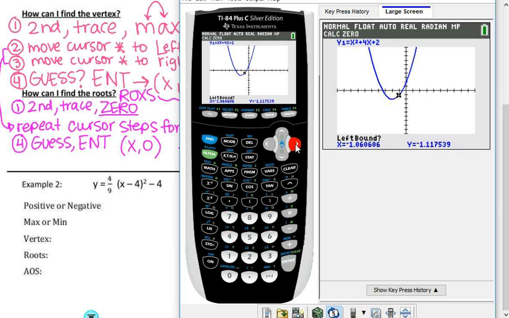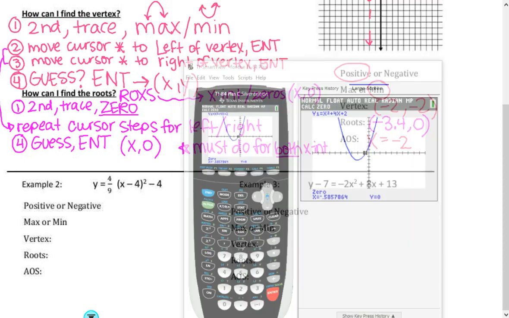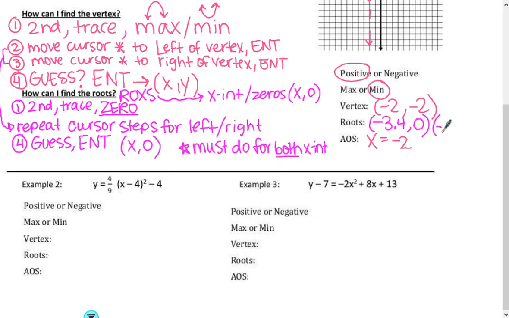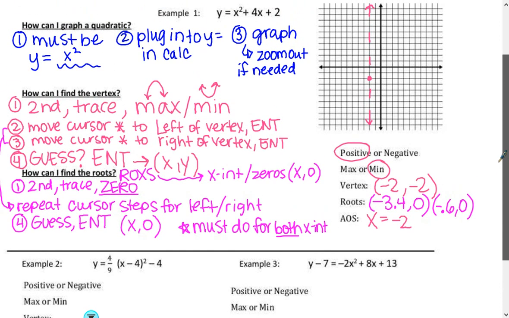It's asking me to put in a left boundary line. A lot of times students want to go do this again. Well, that's not to the left side of it. This is to the left side of it. So see this boundary line to the left of my x-intercept, and now I'm going to move it over here to the right of my x-intercept, and then I want to hit enter one more time for it to take that guess. Again, for my class, we're going to round to 1 decimal place. This is going to round to -0.6, -0.60. And now I can go up here and graph those 2 things.